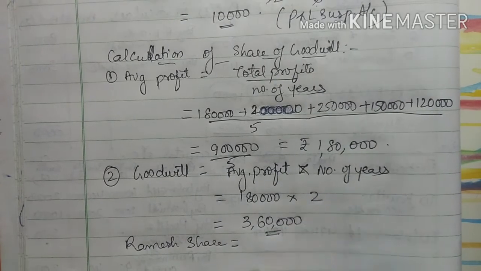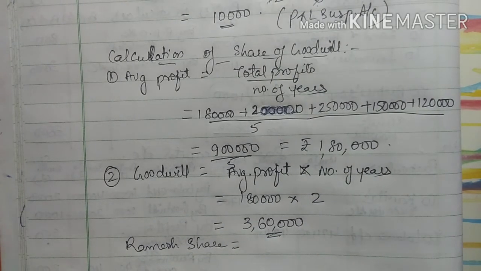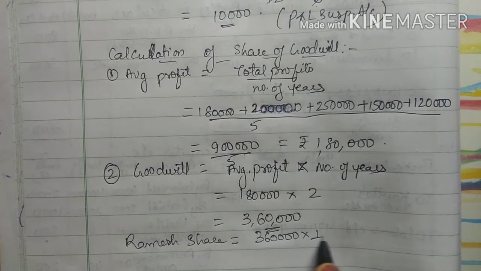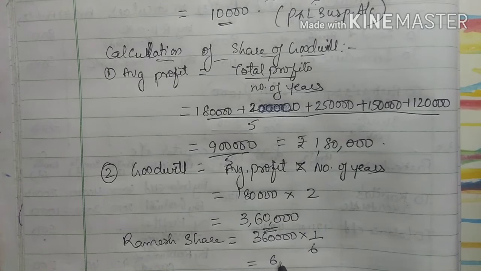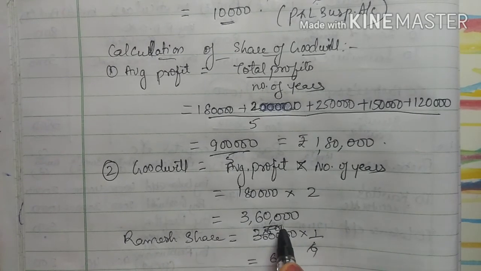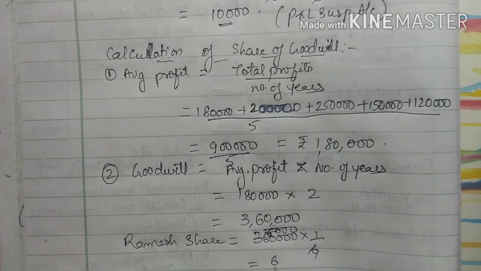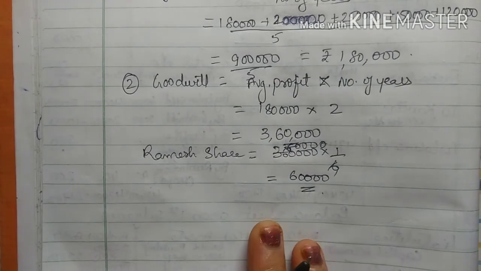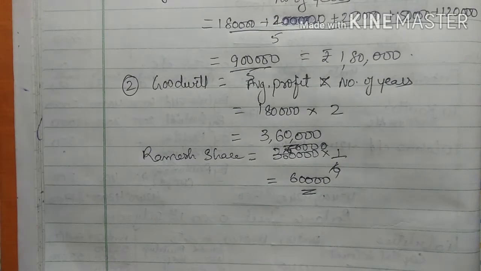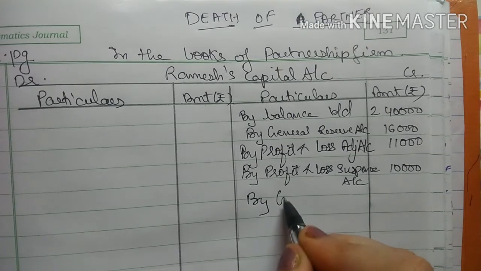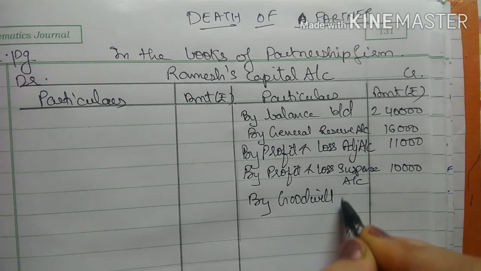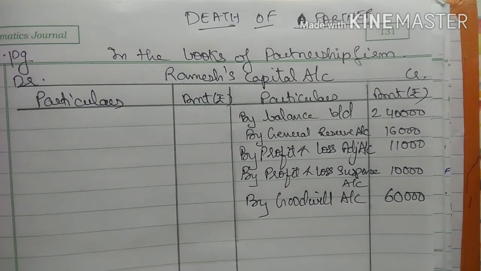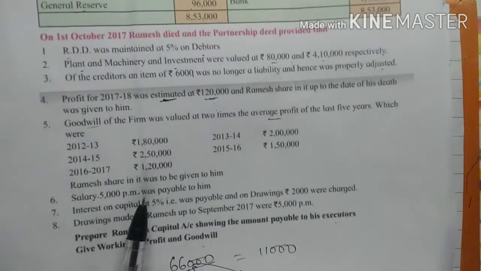So 3,60,000 into 1 upon 6. So it will become 6 ones are 6, 6 are 36. So 60,000. So 60,000 is Ramesh share in goodwill. Goodwill will come in partners capital account credit side by goodwill account 60,000. Okay.